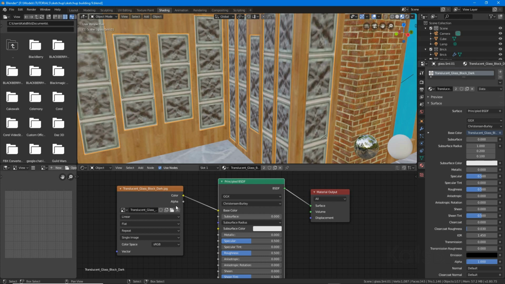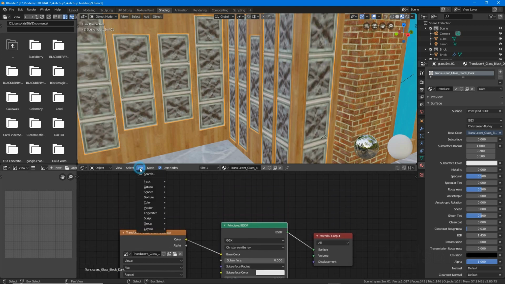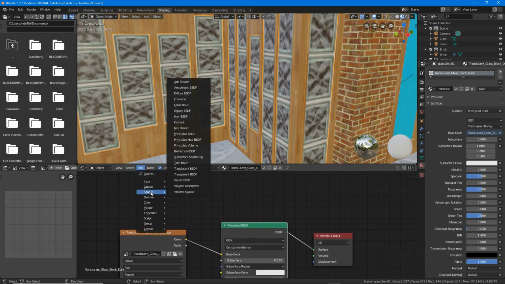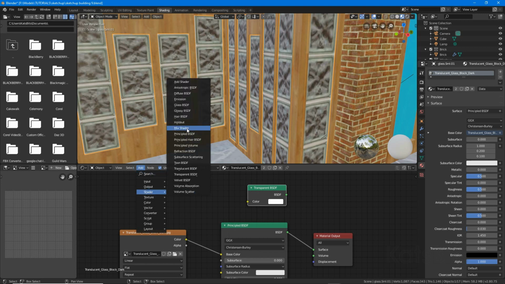That's an image texture, Principled BSDF, and Material Output. That will give you an image on the object. To this, add shader, Transparent BSDF, add shader, Mix Shader.